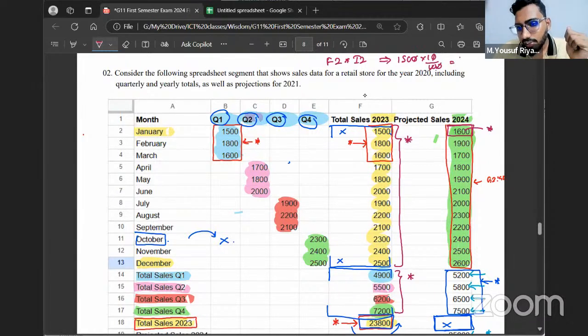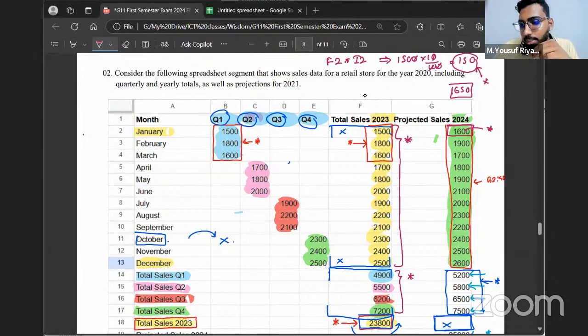That's going to give me 150. I don't want this value of 150. I want this value of 1650 because I want the total sales, since it's going to increase by 150. The question mentioned that it's going to increase by 10%, meaning it's going to increase by 150.